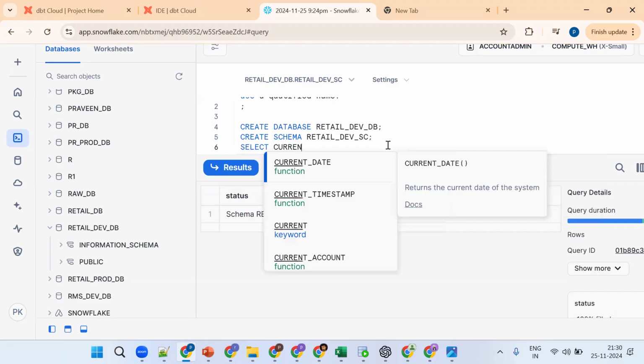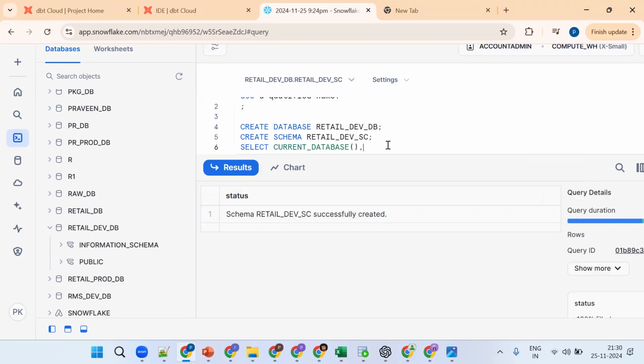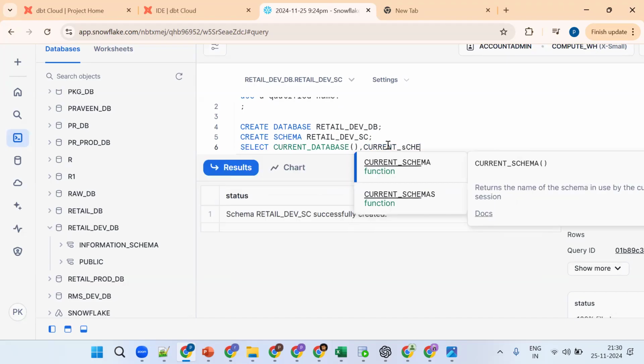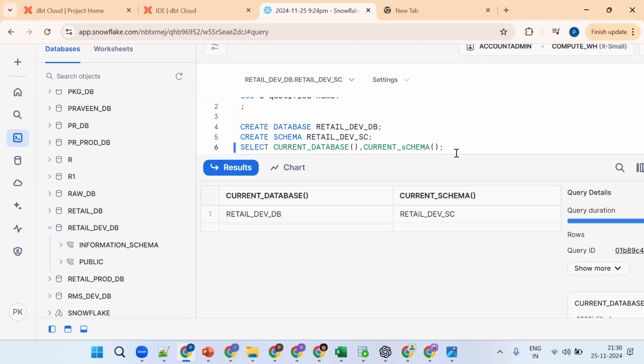So these are the basic things. Current database, current schema. So this is fine.